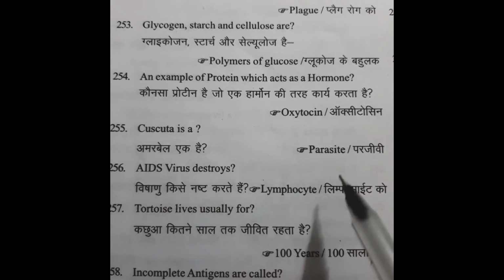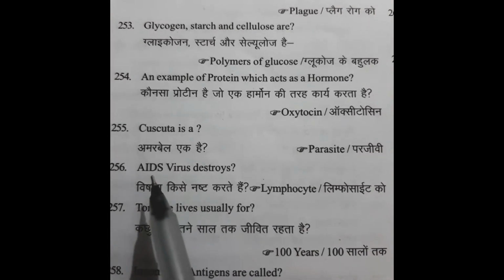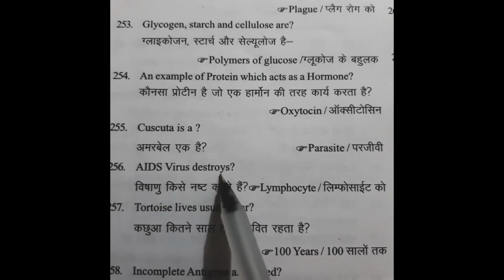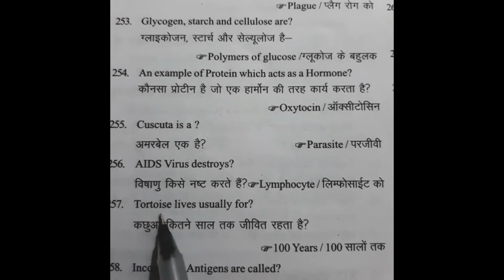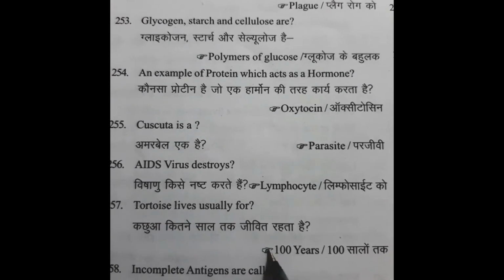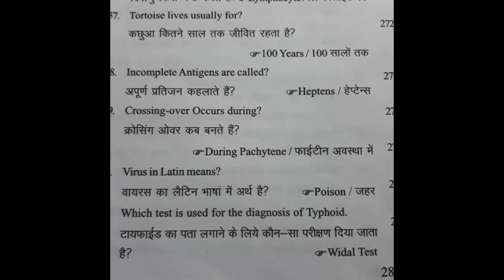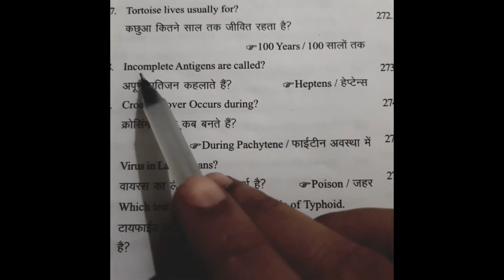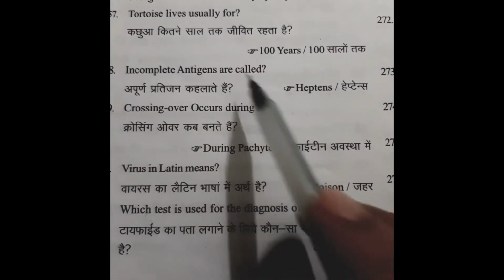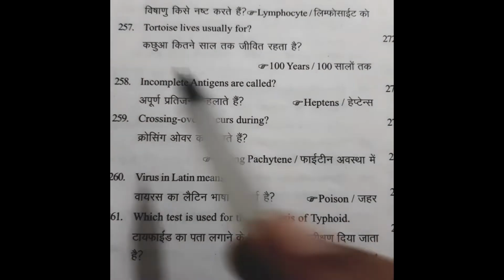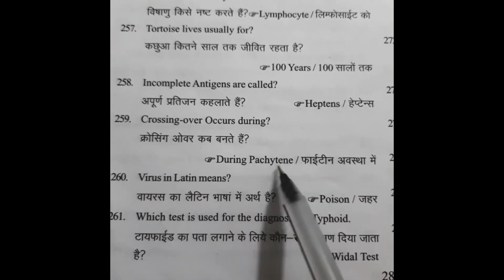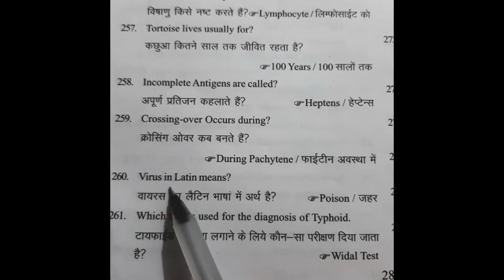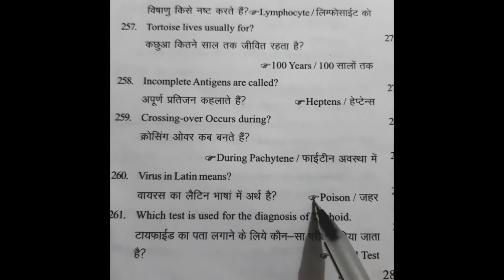Cuscuta is a. Answer: Parasite. AIDS virus destroys. Answer: Lymphocyte. Tortoise lives usually for 100 years. Incomplete antigens are called. Answer: Haptens. Crossing over occurs during. Virus in Latin means. Answer: Poison.